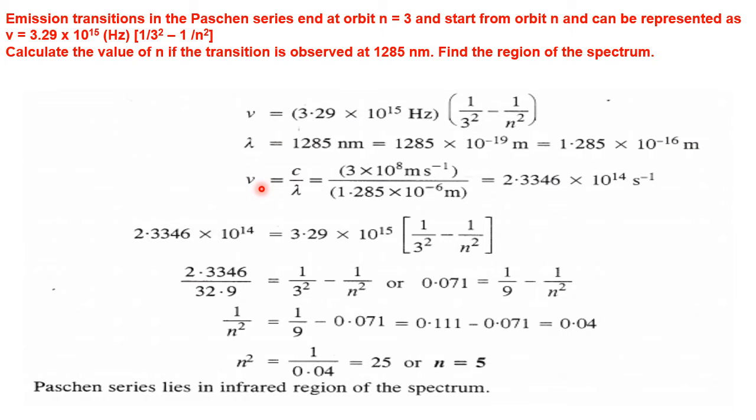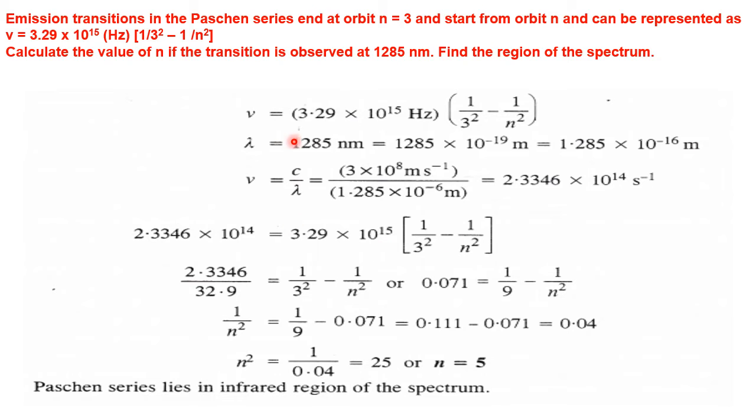Now, nu equal to c by lambda, c being the speed of light, and lambda is given. That gives you 2.3346 into 10 to the power 14 per second.